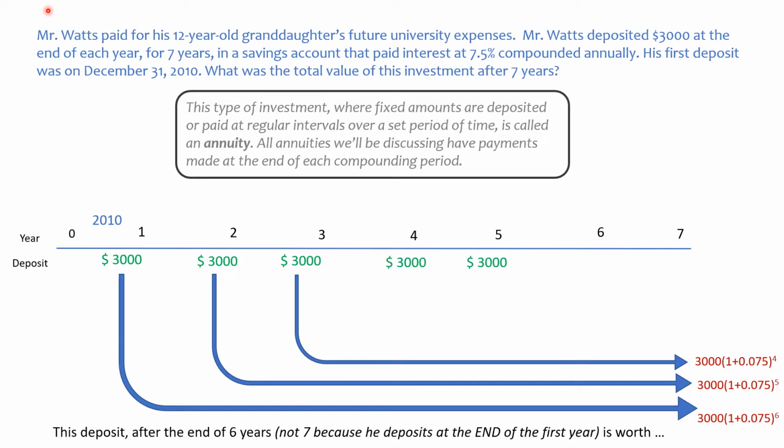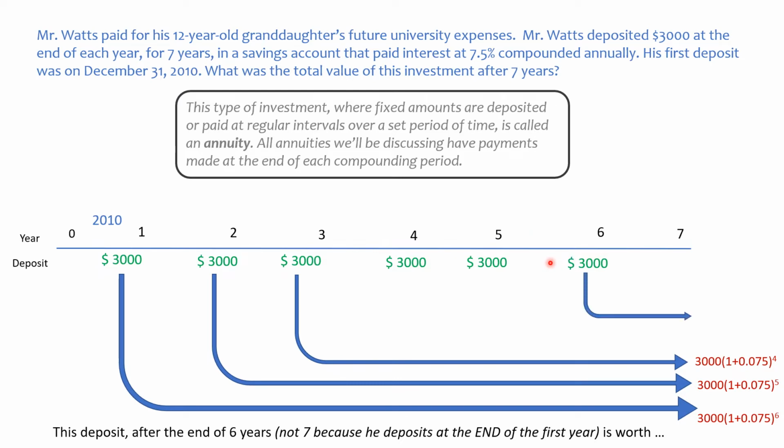We're going to skip the next 2 here. He does it again at the end of this year. He puts another $3,000 in, another $3,000, through 2011, 2012, 2013, 2014. So every year, at the end of every year, December 31st, he's putting in the $3,000. So here's his other $3,000 he deposits.